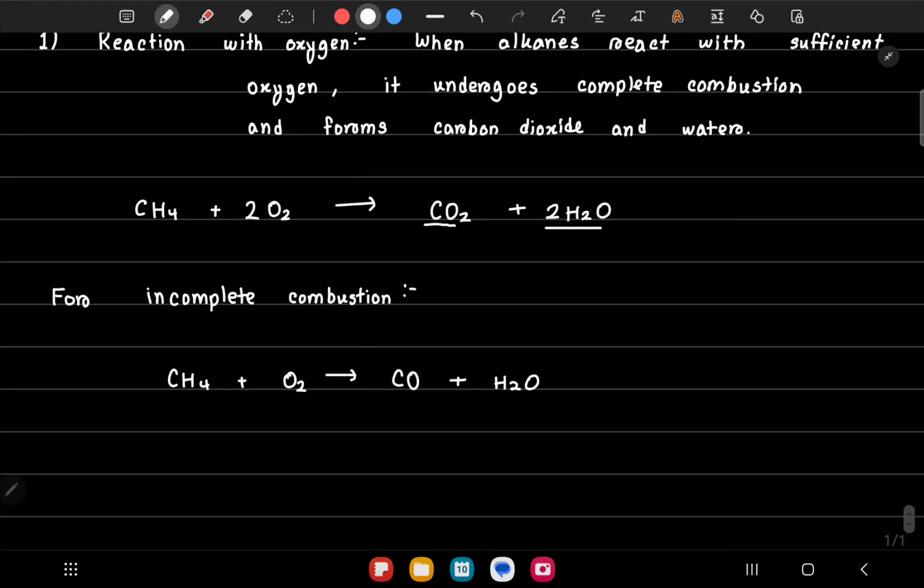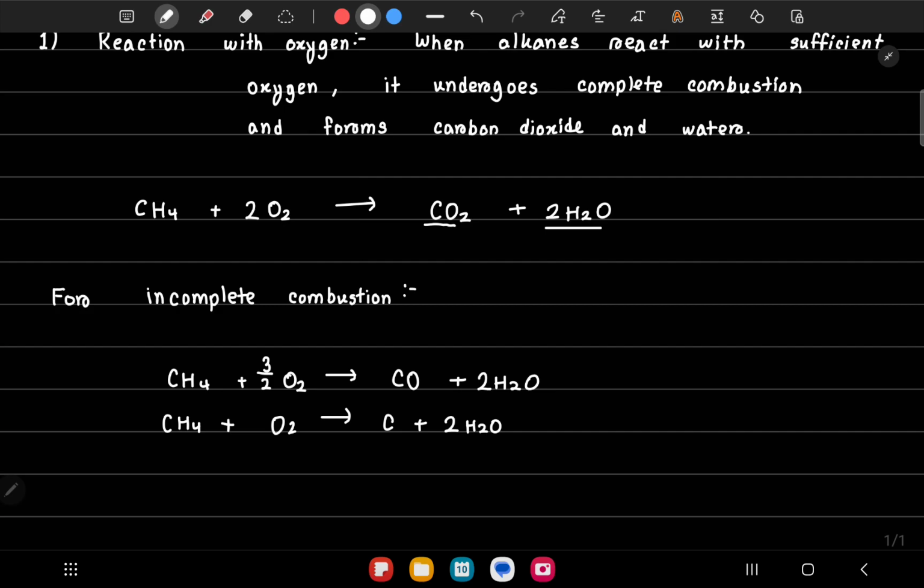Now we have to balance the oxygen. We will balance the water at first. The hydrogen is balanced, the carbon is balanced. Now we have to balance the oxygen. We have 1 oxygen here and 2 over here, so we have 3 oxygen. So this will be 3 by 2. And for the incomplete combustion that produces just carbon, we'll have water over here. If I balance the hydrogen, I have to put a 2 over here. We have 2 oxygen on the right, so this will be 1.